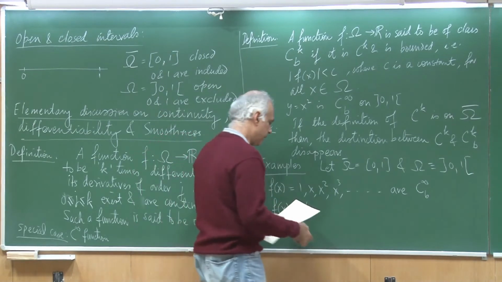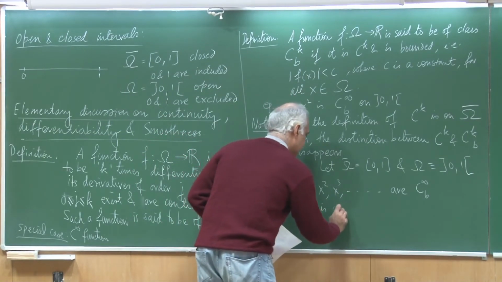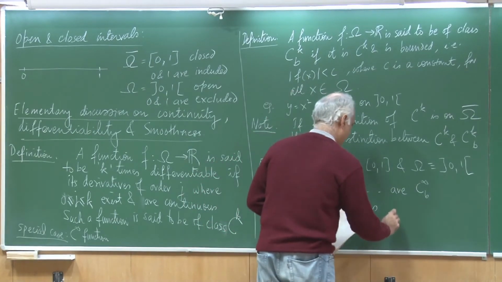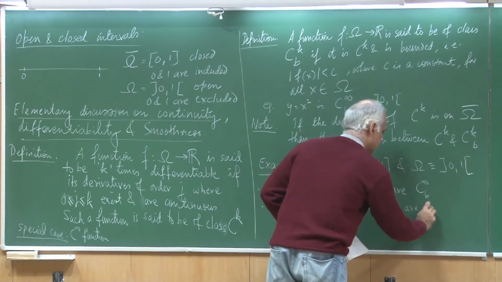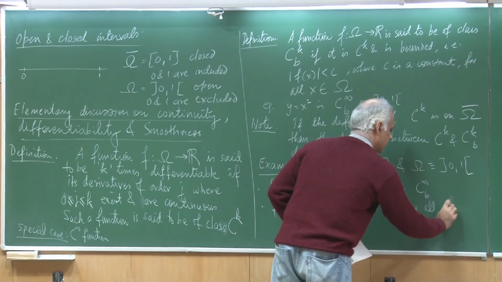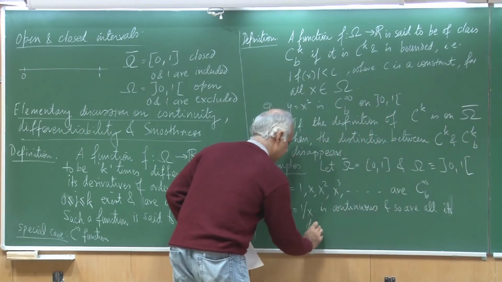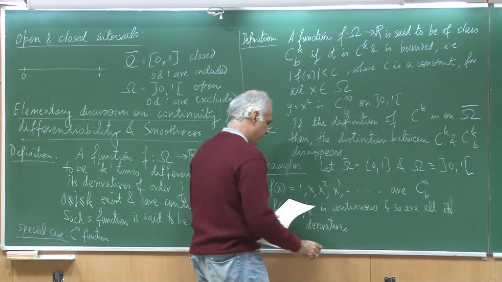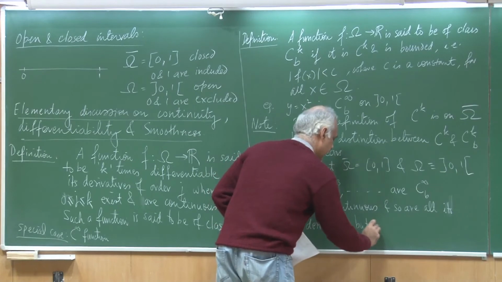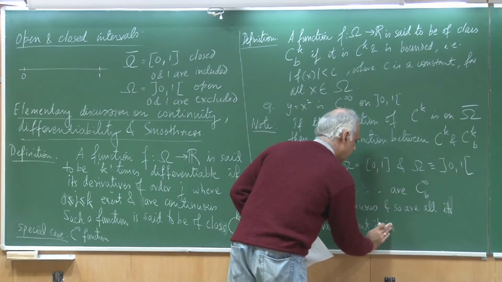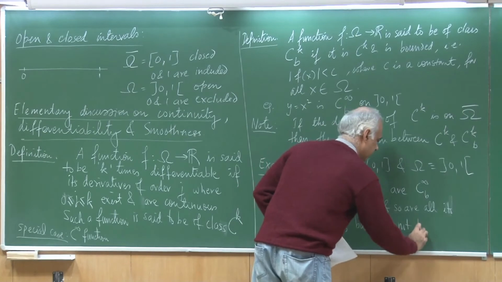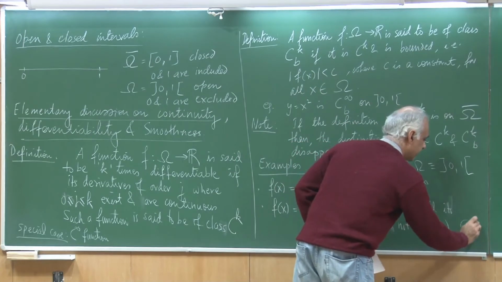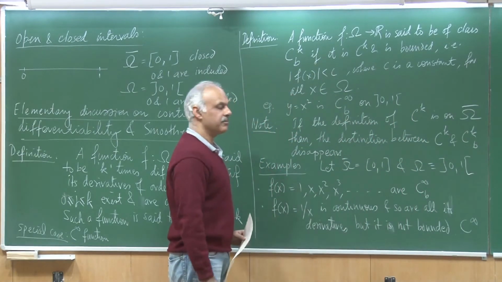So, this function is continuous, and so are all its derivatives, but it is not bounded.